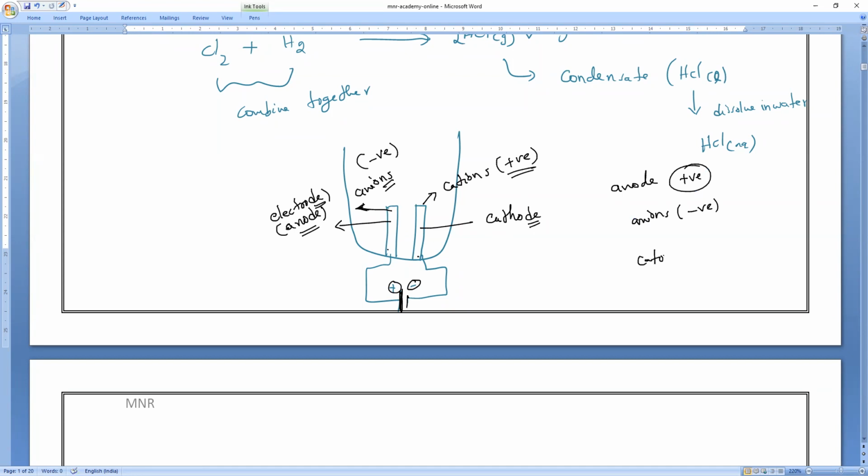The cathode is negative charge, but cations are positive. So cations always move towards the cathode, and anions always move towards the anode.